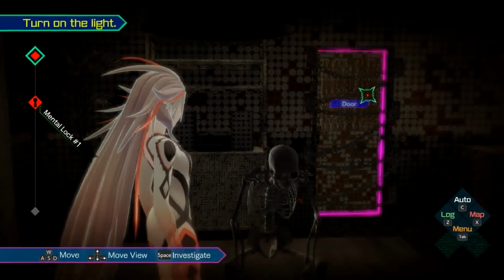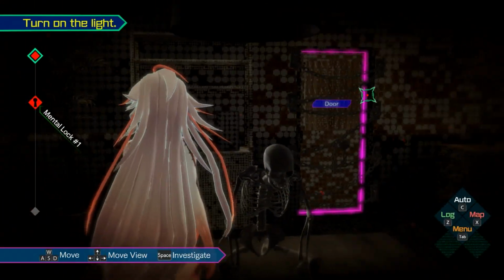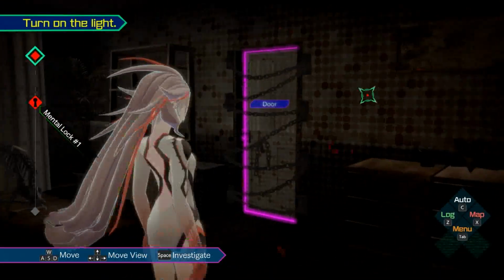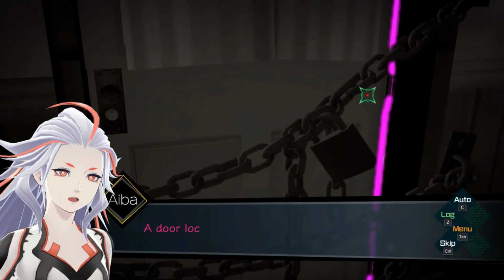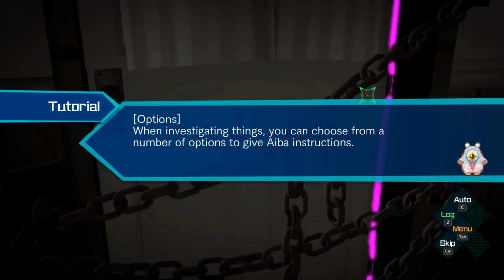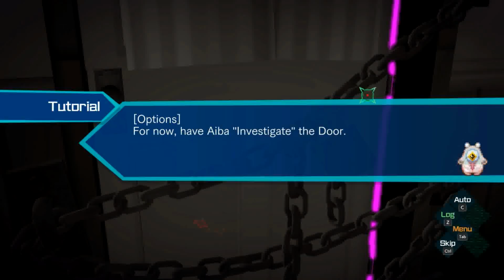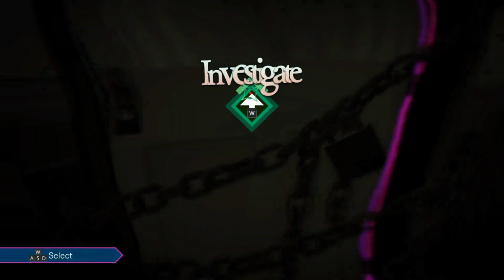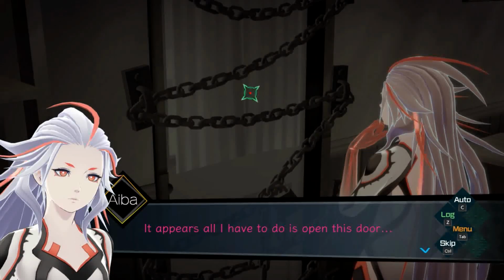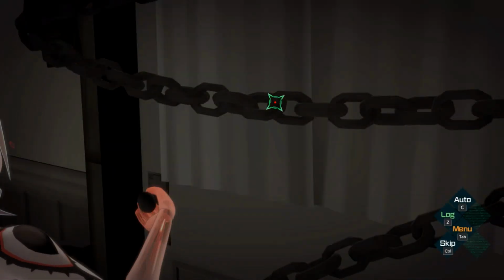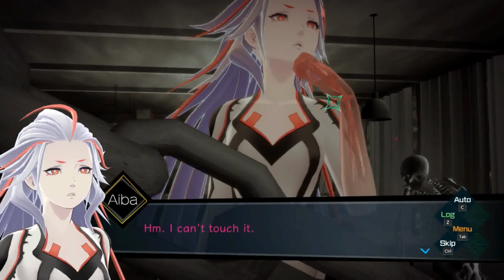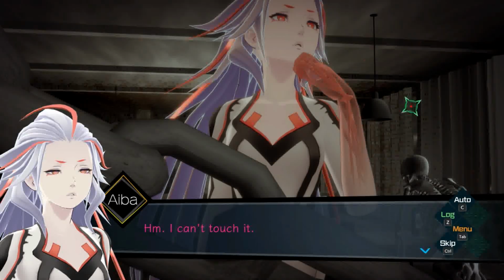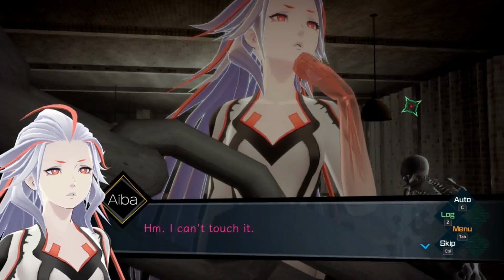Hello. Sorry if you're gonna have to cut the date early here, but the door is locked, sweetie, with a padlock. When investigating things, you can choose from a number of options to give Aiba instructions. For now, have Aiba investigate the door. It appears all I have to do is open this door.